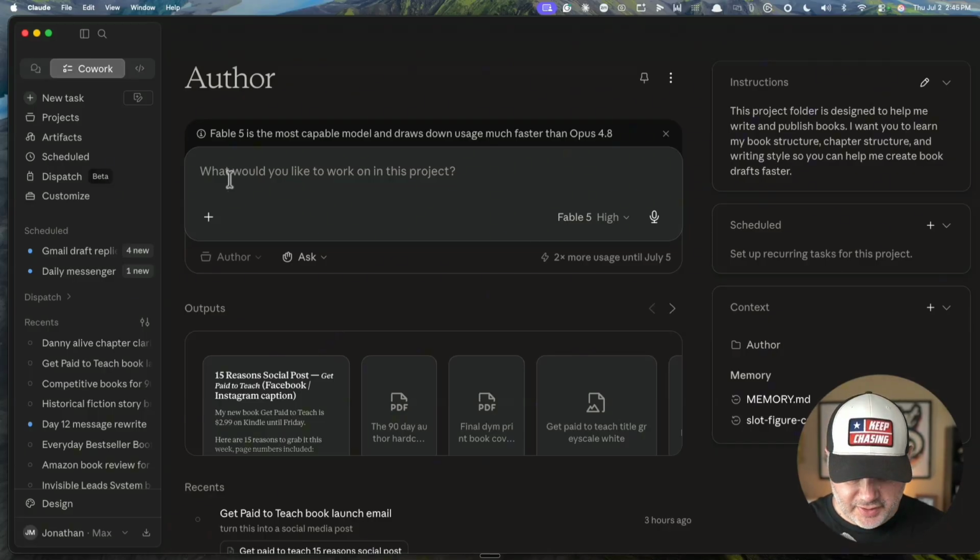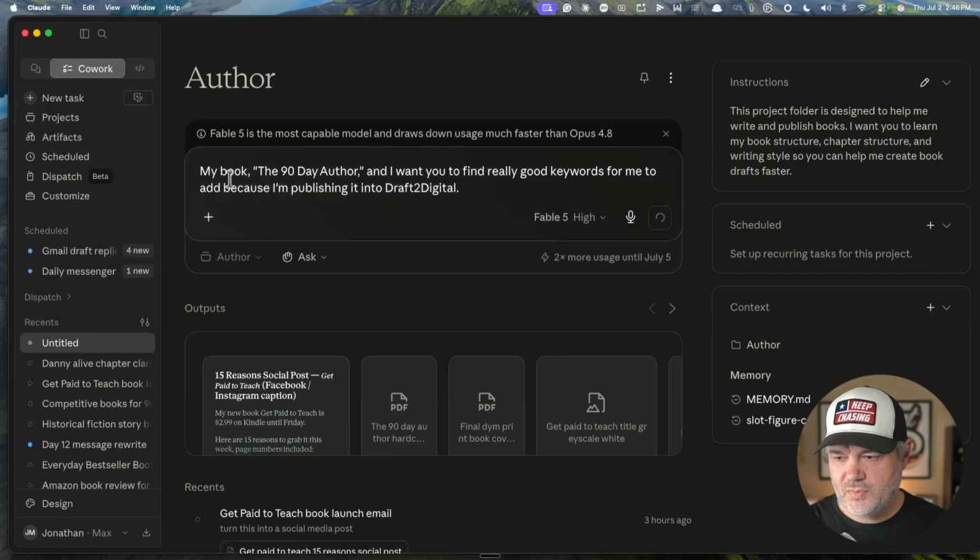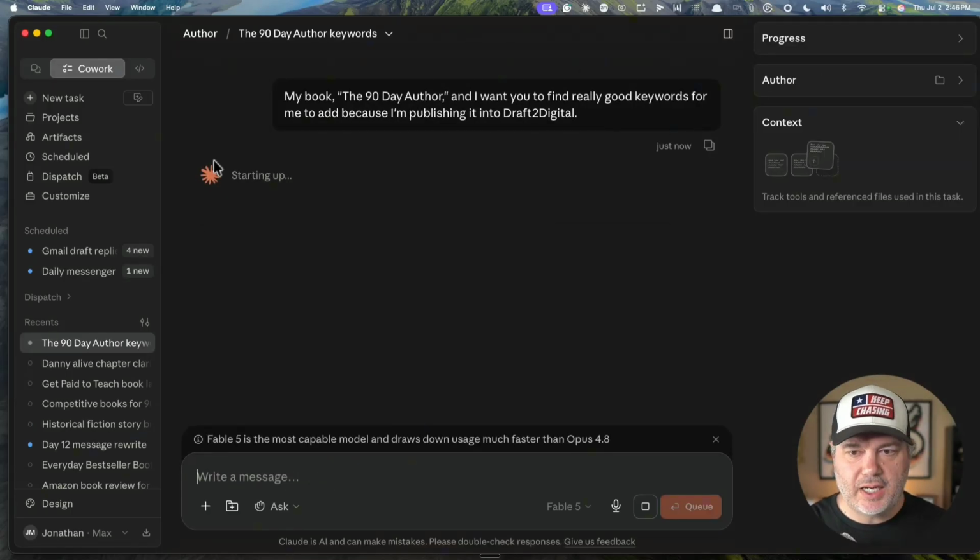And so I'm simply going to say analyze. In fact, I'll just use the dictation feature here. Analyze my book, The 90-Day Author, and I want you to find really good keywords for me to add because I'm publishing it into Draft2Digital. Okay, so we're going to let that work. And as it starts to analyze that, it may take 30 seconds or so. I'll go ahead and pause the video and then you'll see the result.